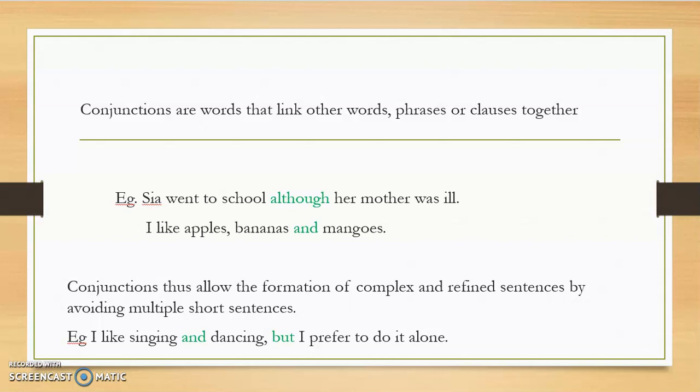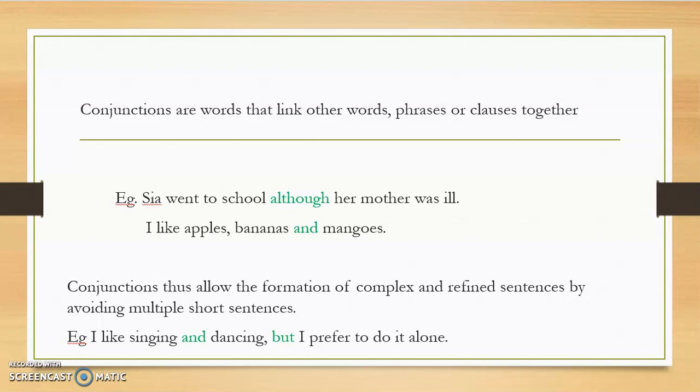Instead of saying Sia went to school, her mother was ill, we can club both the sentences together using the conjunction although, and the meaning becomes more clear. Sia went to school although her mother was ill. Similarly, look at the next line. I like apples, bananas, and mangoes. Instead of saying I like apples, I like bananas, and I like mangoes, we can club it together using the conjunction and, and you can say I like apples, bananas, and mangoes.